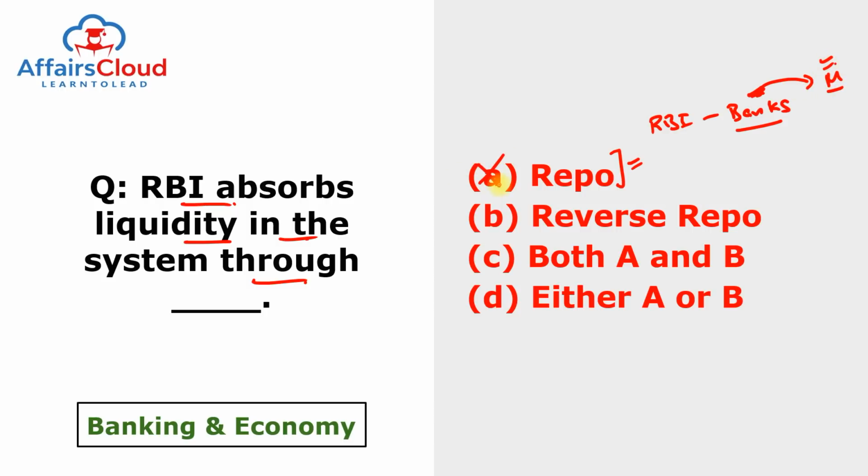So, repo cannot be the answer. So, both A and B are eliminated. The only answer left is reverse repo, because reverse repo means banks lend money to the RBI. So, commercial banks have to park their funds with the RBI, thereby decreasing the supply of money in the market. So, that's why reverse repo is the answer.